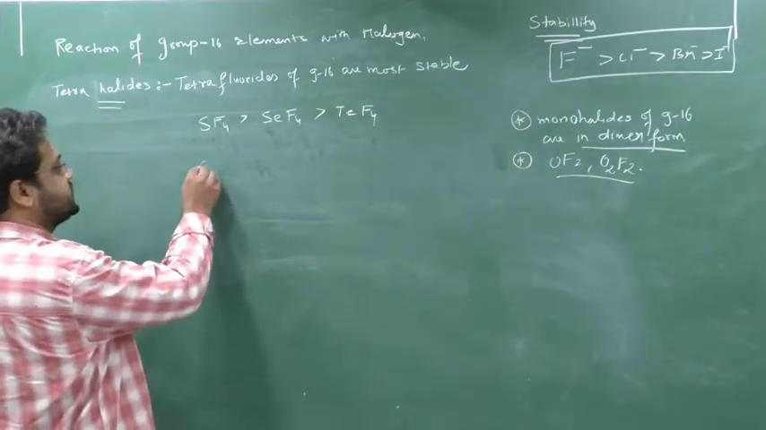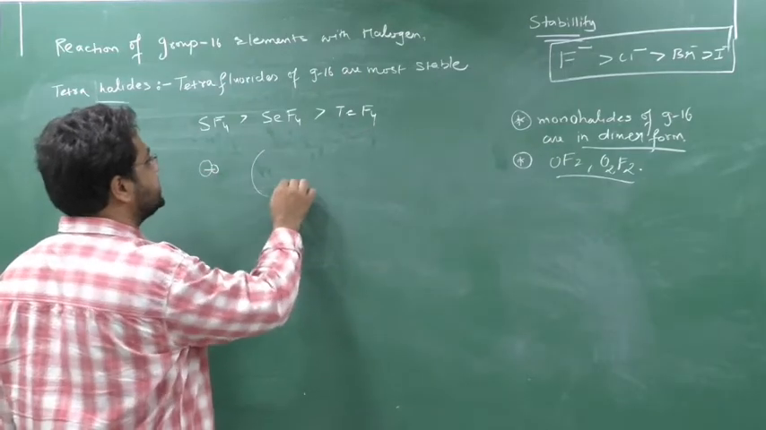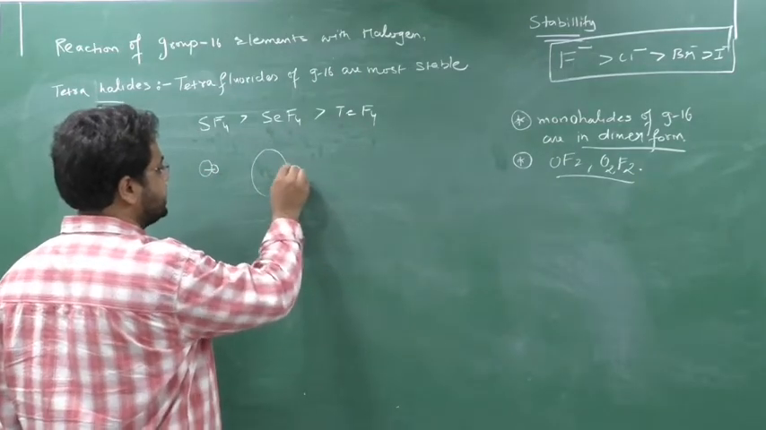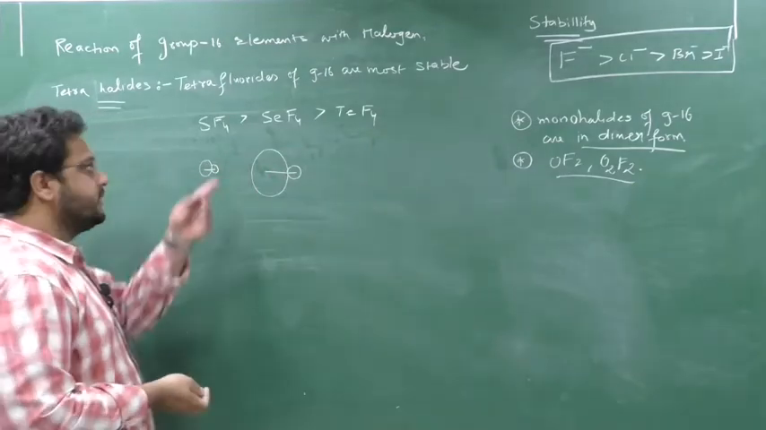You can see, sulfur is smaller in size than fluorine. So this is the bond length. Again, selenium size will increase, but fluorine size will remain as it is. So here bond length is increasing. When bond length increases, bond strength decreases. That's why it is less stable.